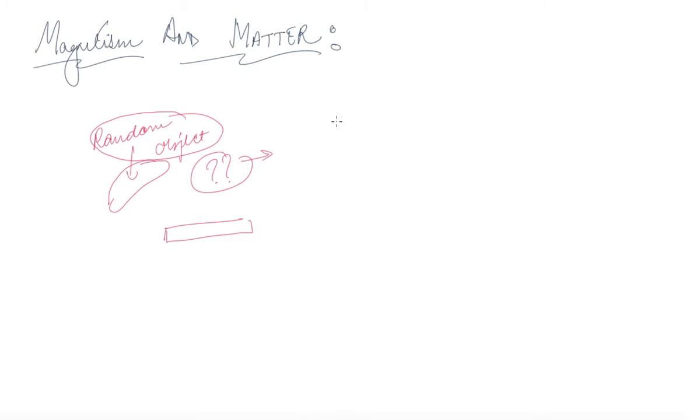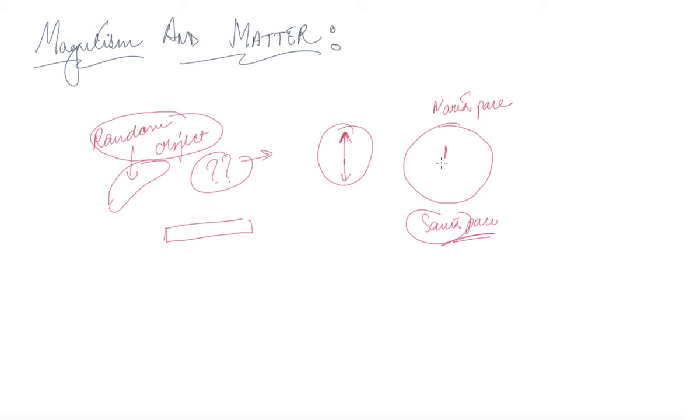Why, while we use the compass, does the north pole point to a particular direction and the south pole to the other? So our earth is divided as north pole and south pole. So the magnetic north points towards the geographical north and the magnetic south points towards the geographical south.